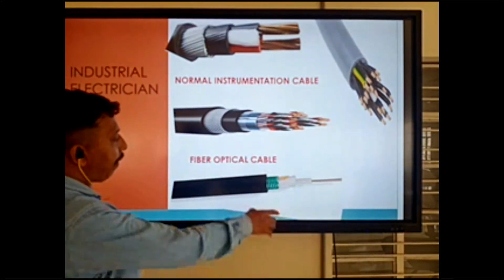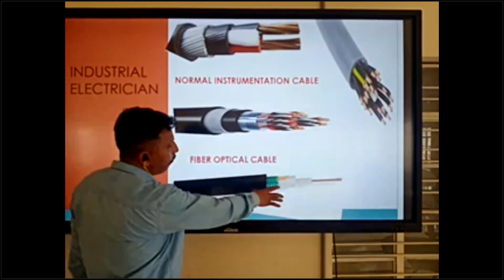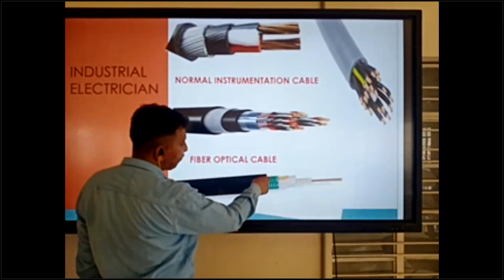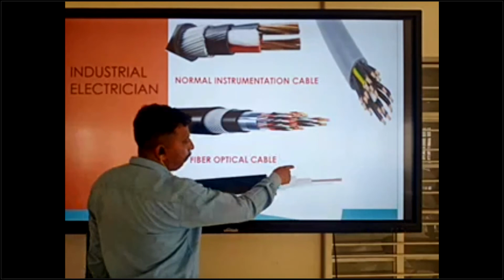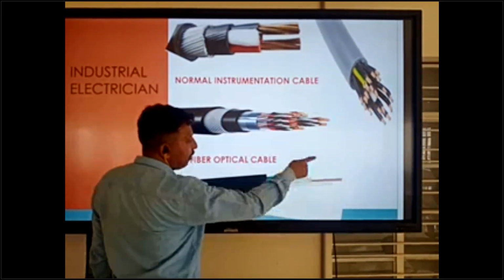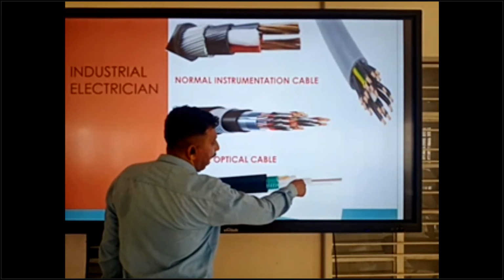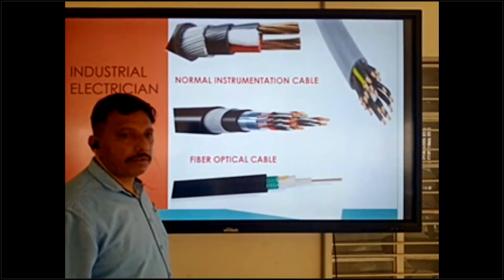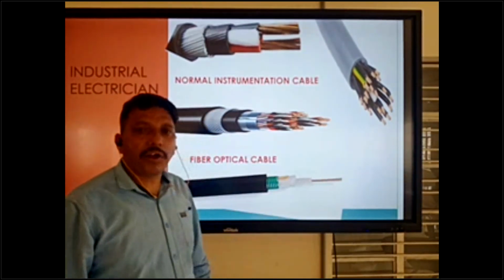Okay, so this fiber optical cable has 4 parts inside: outside insulation, armor, covering insulation, fiber glass, and last, the conductor. Last is the conductor.